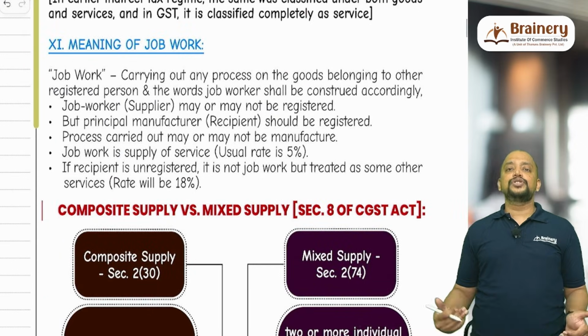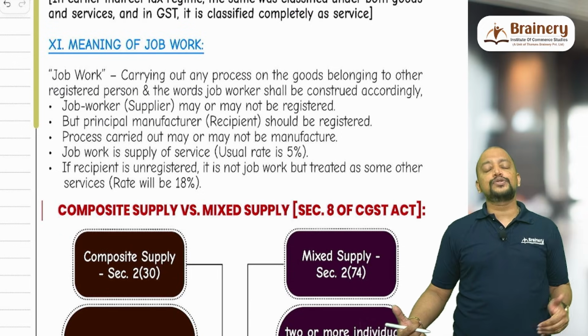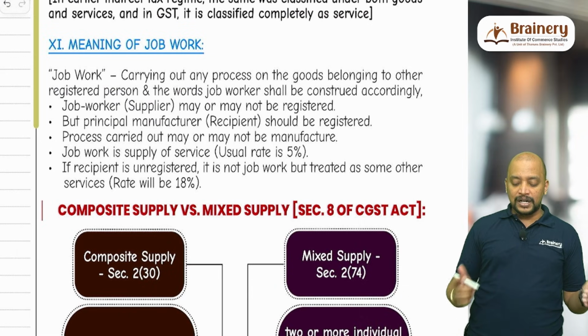Then job work. What is job work? That is carrying out a process on goods belonging to another person. So you are giving me some goods on which I do the process, that will be called job work.